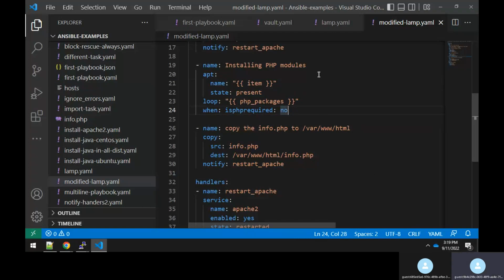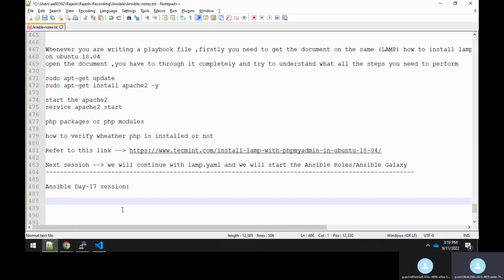So this playbook will become very reusable. What is our main agenda in day 70? We need to find how our playbook file will become more reusable across the organization.